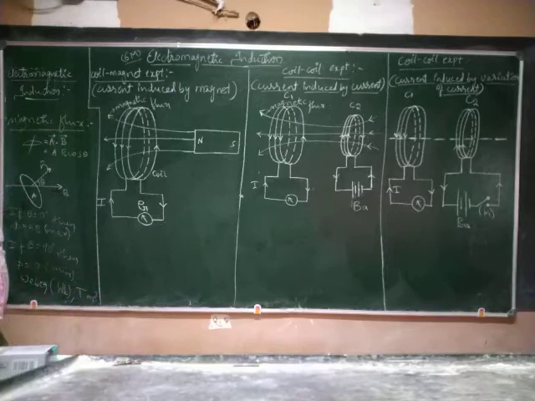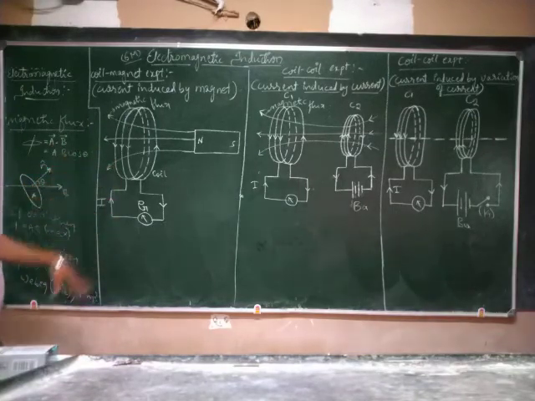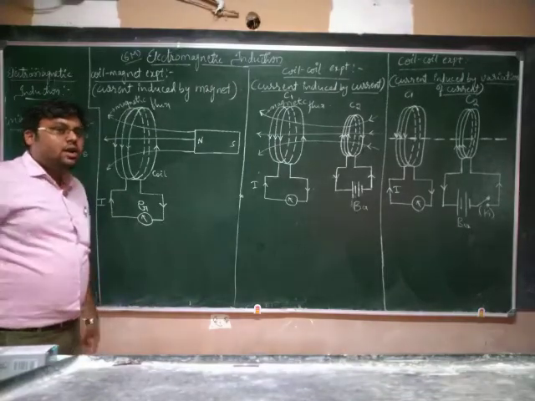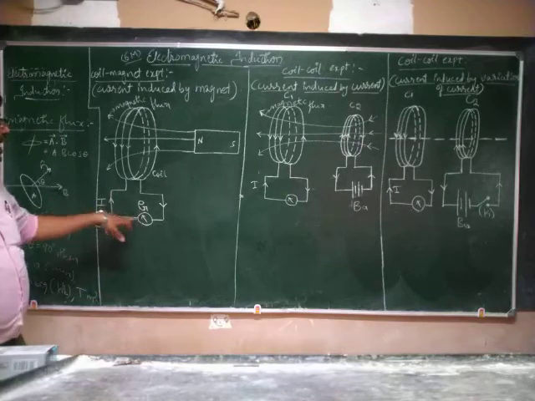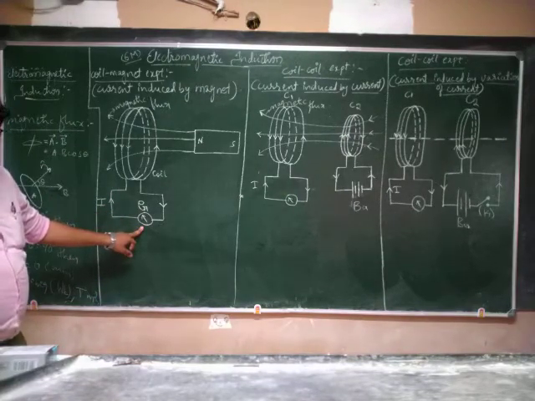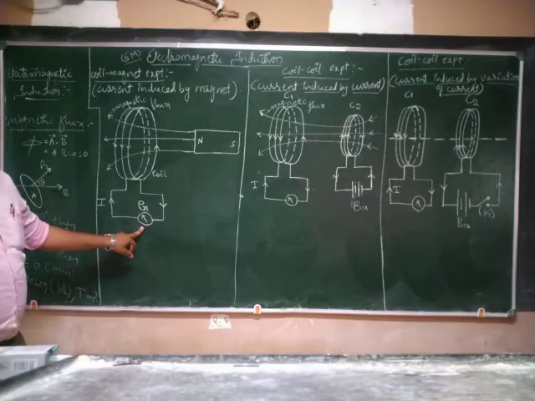Just observe, this experiment contains the setup of a coil which is connected to a galvanometer. Galvanometer why? To ensure the flow of current.